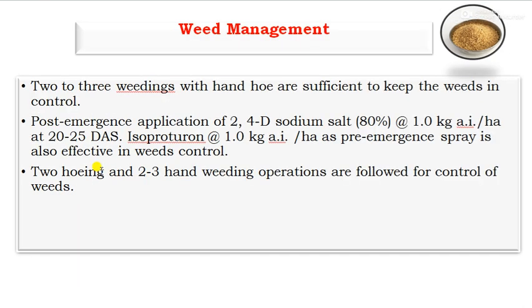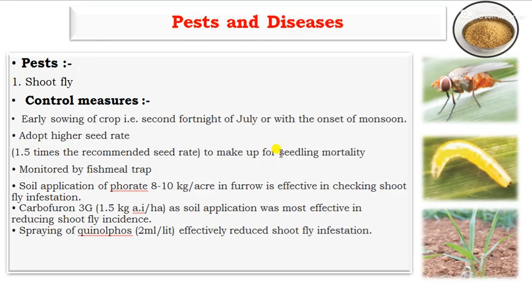Next one, the weed management. Foxtail millet requires two hoeings and 2 to 3 hand weeding operations for the control of weeds, and also the post-emergence application of 2,4-D sodium salt at the rate of 1 kg active ingredient per hectare at 20 to 25 days after sowing. Also isoproturon at the rate of 1 kg active ingredient per hectare as a pre-emergence spray is effective for the control of weeds.